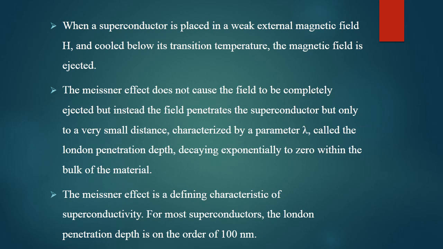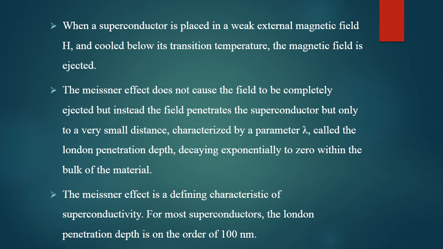So in the experimental part, when a superconductor is placed in a weak external magnetic field that is cooled below the transition temperature, the magnetic flux lines, or the field, get ejected, and this effect is called the Meissner effect. This Meissner effect does not cause the field to be completely ejected; instead the field penetrates the superconductor, but only to a very small distance.